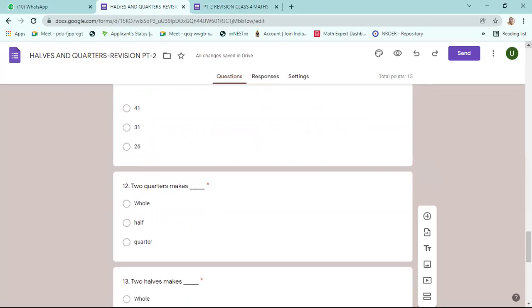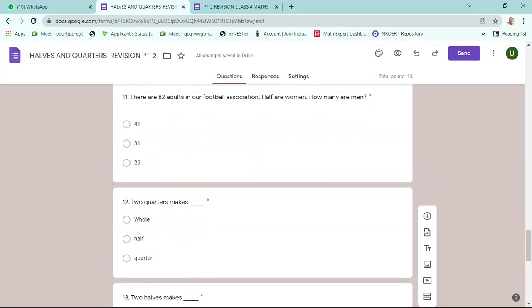Half, sir. 2 quarters make half. See, it is very simple. This is full. This is half and half. These are quarters. Quarter.